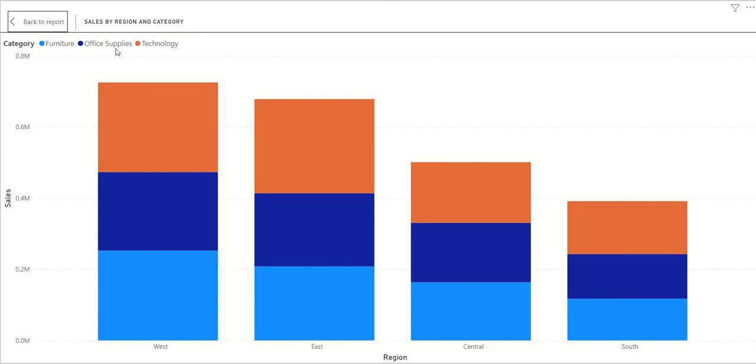Okay, this is a similar graph, but the bars are subdivided into the categories the items belong to. For example, in the western region, most of the items belong to the furniture category, followed by technology, followed by office supplies, and in eastern, technology, furniture, office supplies, and in central and southern region, technology, office supplies, and furniture.